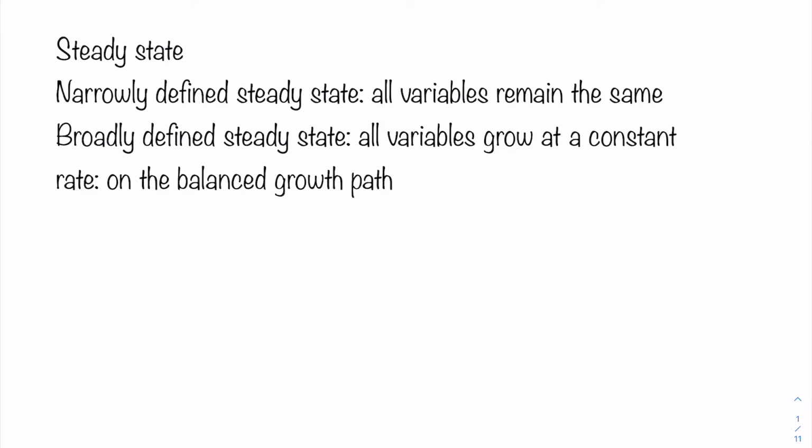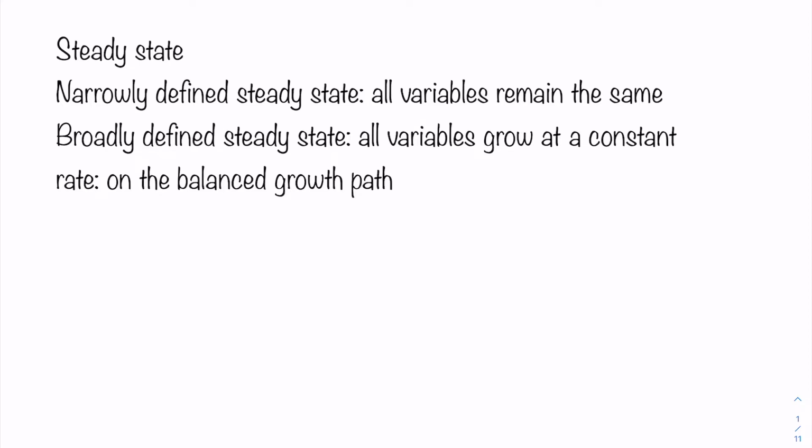So if we look at the broadly defined steady state, now we know for an economy that is at a steady state, once it's there, it's going to stay there forever. But the state that will stay forever is that the growth rate is the same over time.